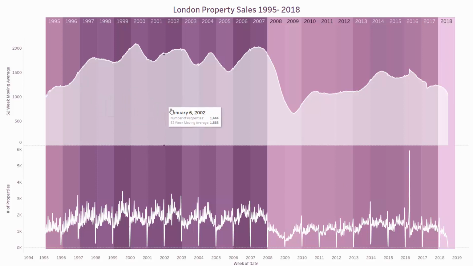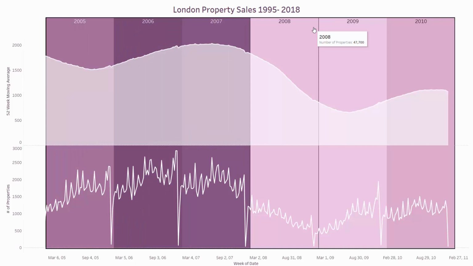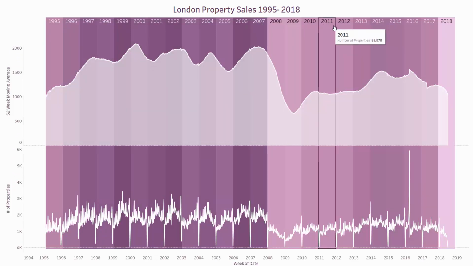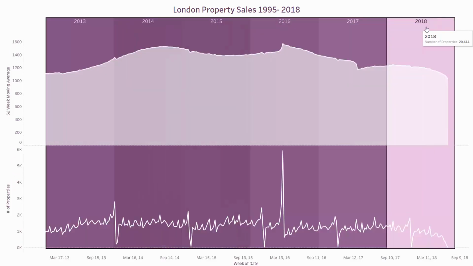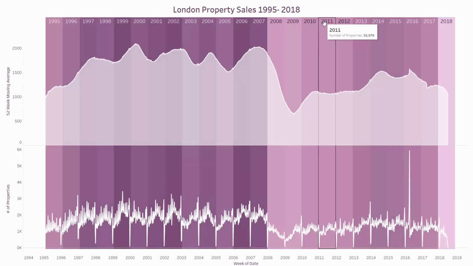So here, looking at the moving average, the 52-week rolling average in normalized house prices, you can really easily see some of the trends in purchases and the drop-off following the financial crisis. So if we wanted to drill into any of those periods of time, we could just simply zoom in here and then see more detail about what happened in specific weeks, right down to a weekly level as well. Or likewise over here, if we wanted to look into more detail into the spike of 2016, we can drill into that and reset it back up.